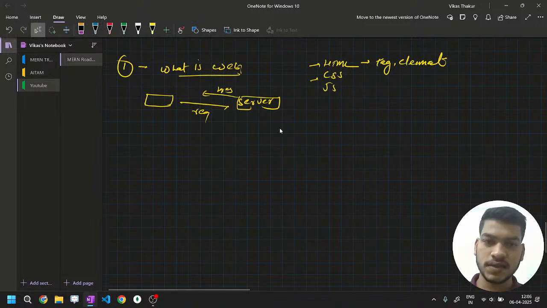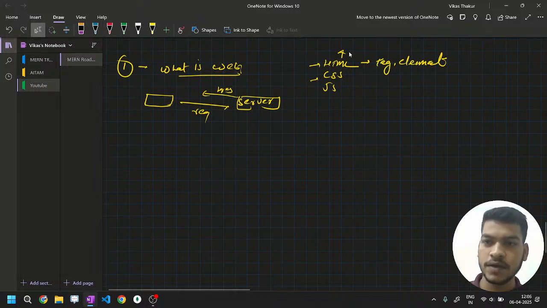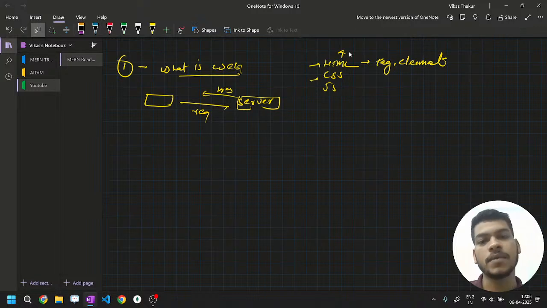So everybody understands that HTML is hypertext markup language. There is a term in the full form, markup. What do you understand by markup? Let us start from here. How is it a markup language, and what is the difference between a markup language and a programming language?